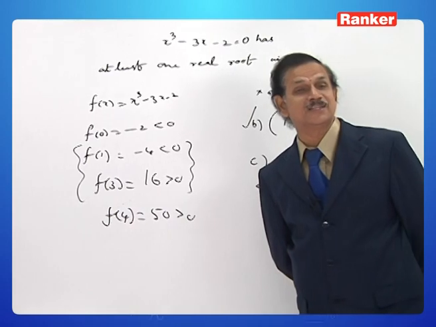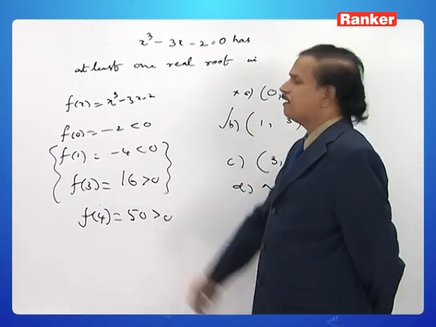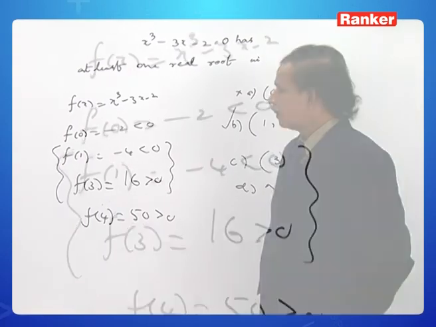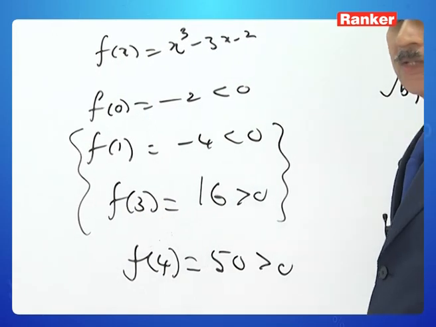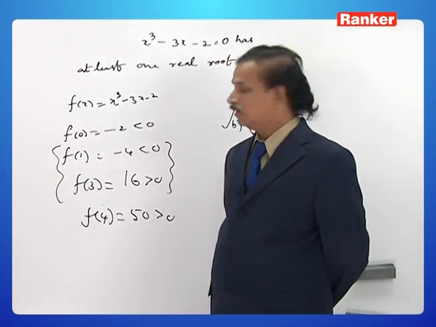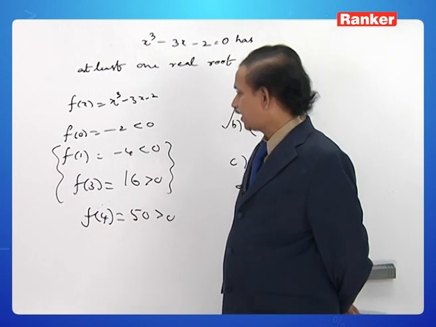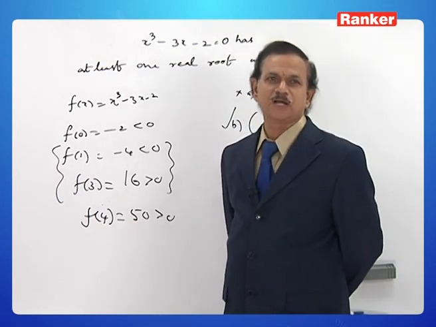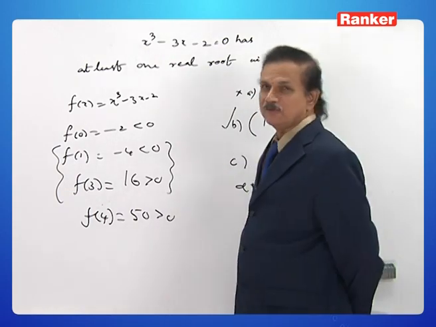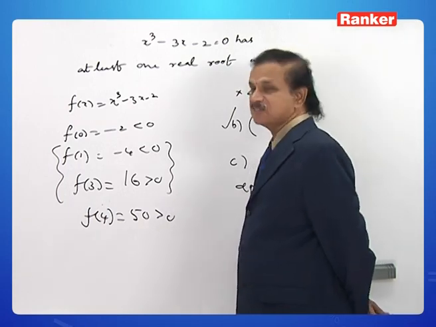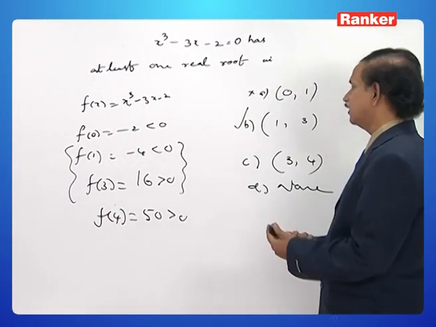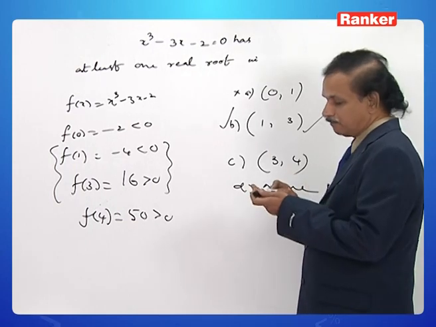How does that equation have a root? I am naming it f of x. It is a polynomial, hence it is continuous. Let me name a is equal to 1 and b is equal to 3. f of 1 is negative and f of 3 is positive, and the product f of a into f of b is negative. By Bolzano's theorem, there is at least one c such that f of c is equal to 0. f of c is equal to 0 means c cube minus 3c minus 2 is equal to 0, which implies c is a root between 1 and 3. Therefore, the open interval 1 to 3 is the right option.